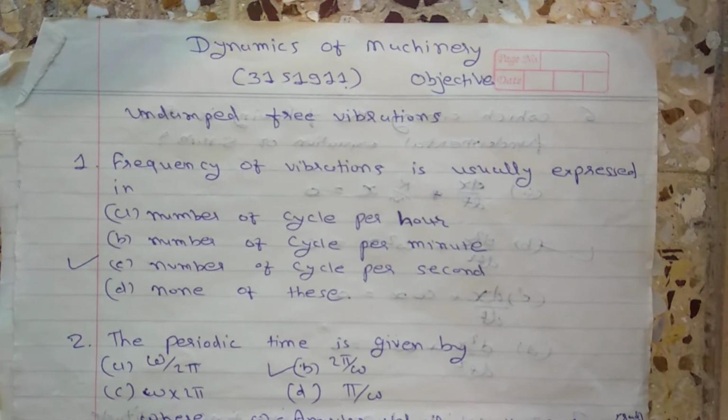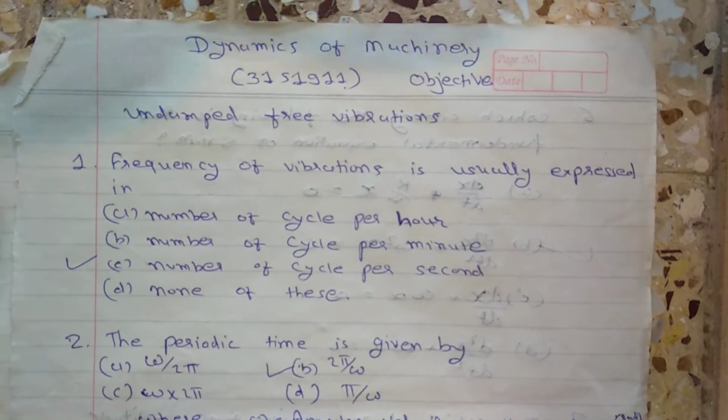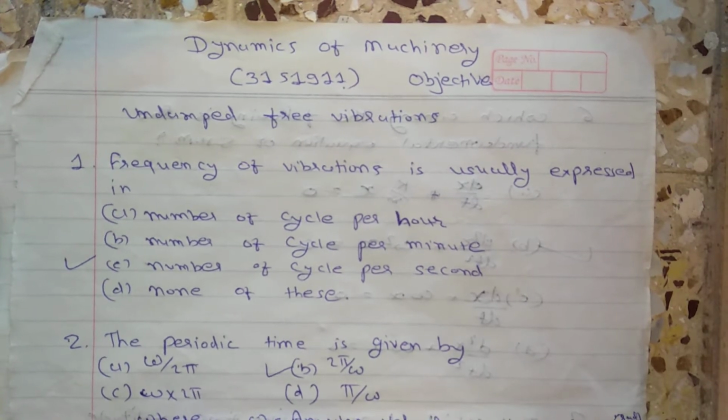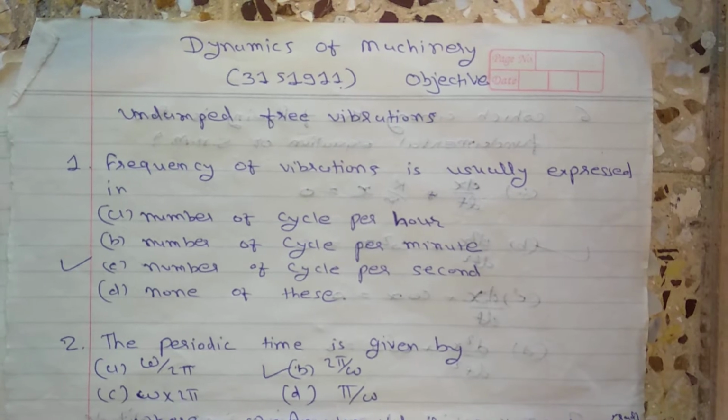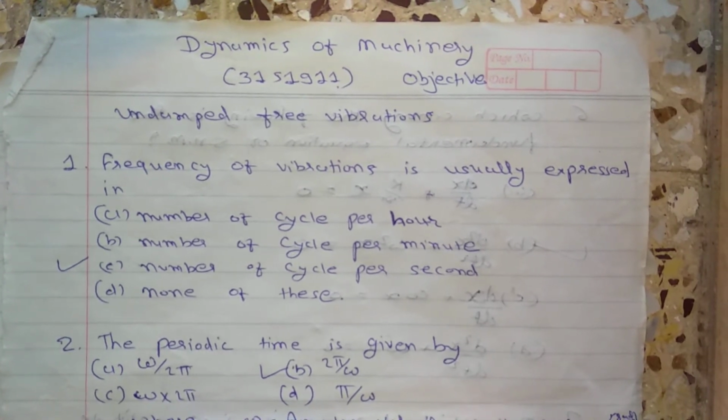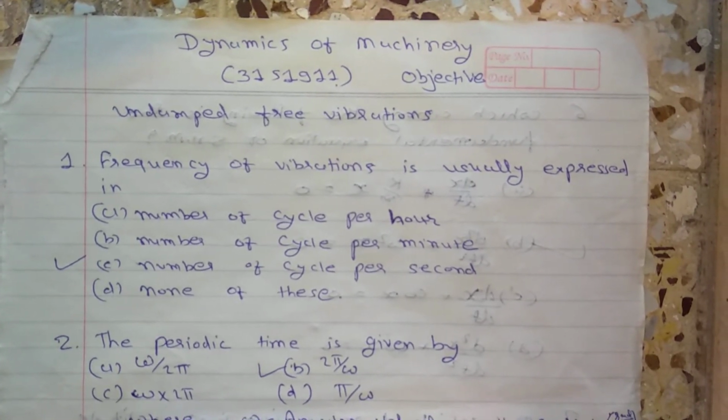Frequency of vibration is usually expressed in number of cycles per second. Okay, the right answer is C. Number of cycles per second is your frequency.